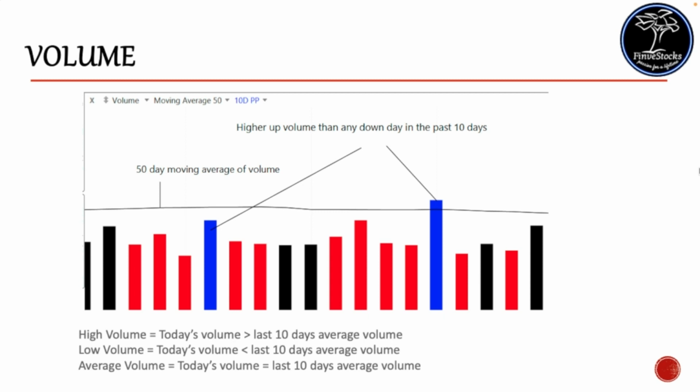In this example, we marked the 50-day moving average volume. So the line represents the 50-day moving average volume. Only the last blue bar crossed the 50-day moving average line, which means that day's volume crossed more than the last 50 days' average volume.